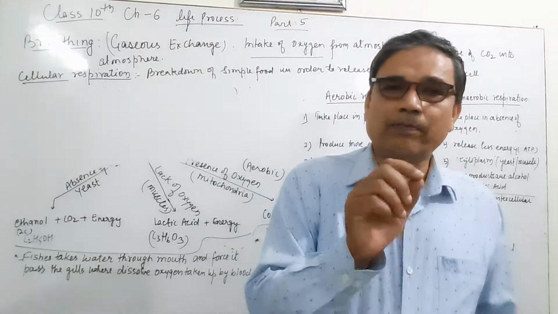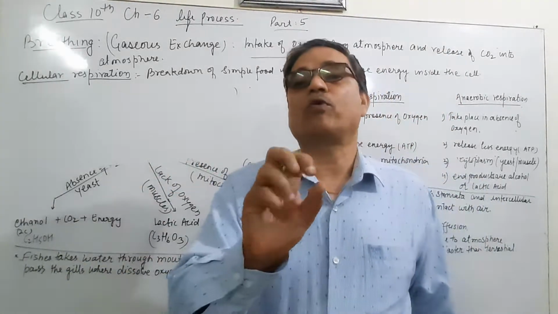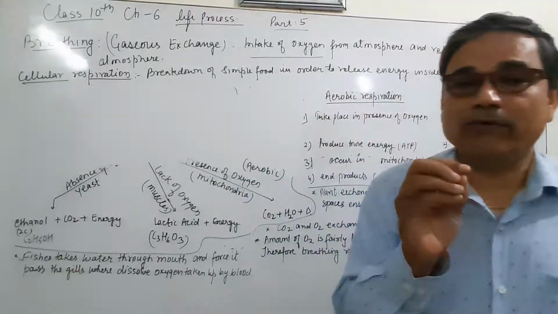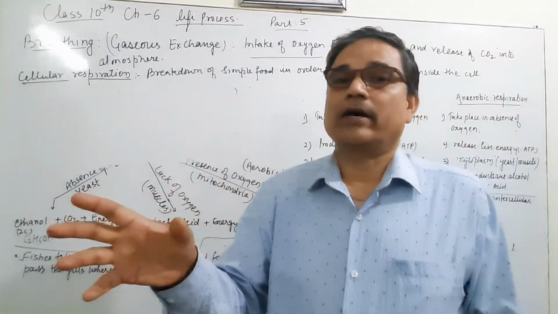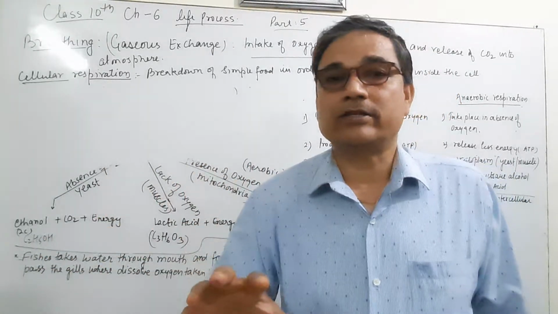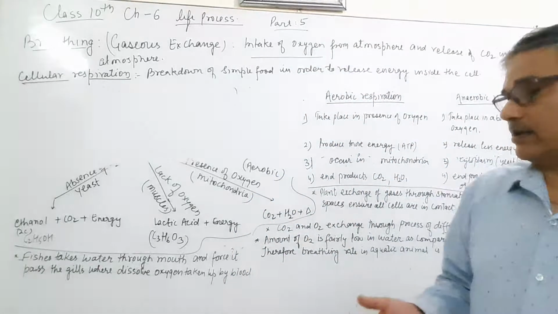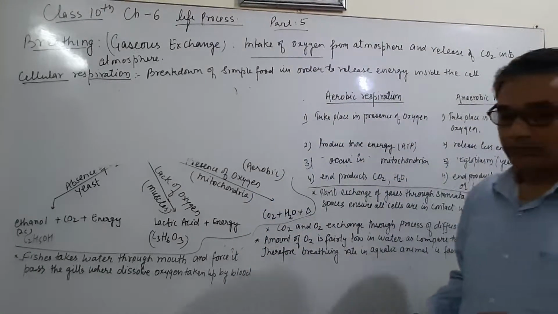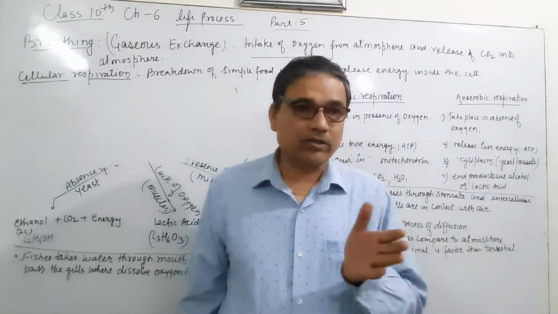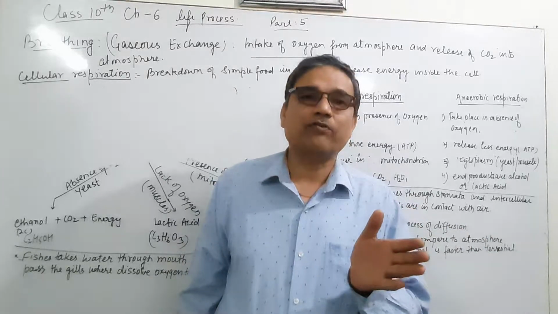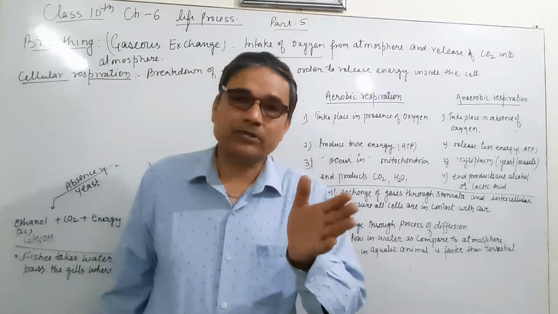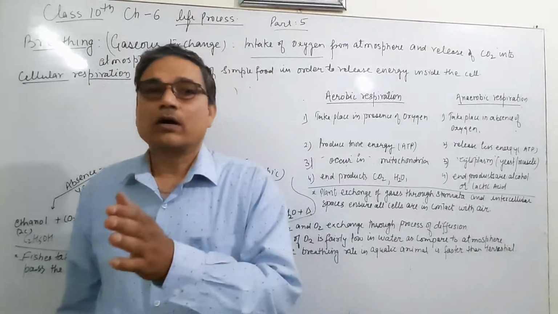Plants exchange gas through the stomata or the pores, the intercellular spaces present in the plant, when they are in contact with the air. When they are not in contact with the air, no exchange of gas will take place. And second, oxygen and carbon dioxide are exchanged through the process of diffusion. And diffusion, you know it very well, is the movement of a substance from a region of high concentration to a region of low concentration.